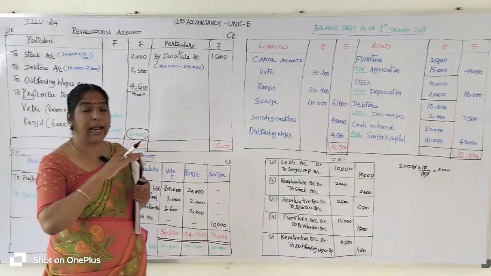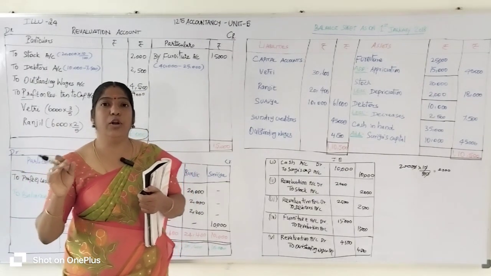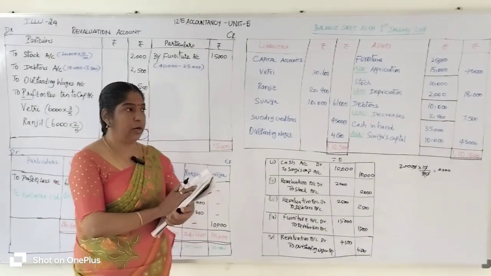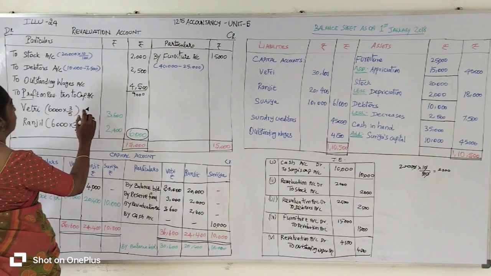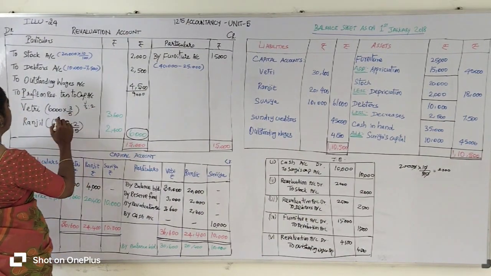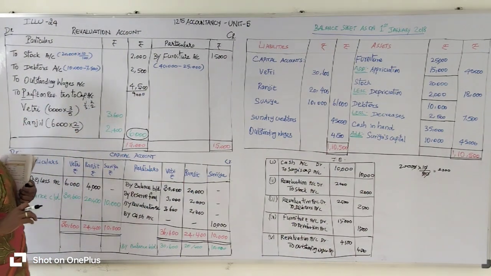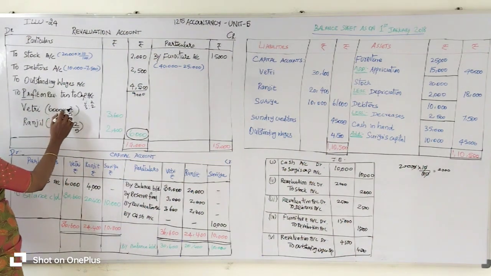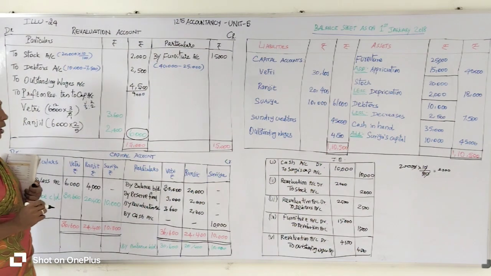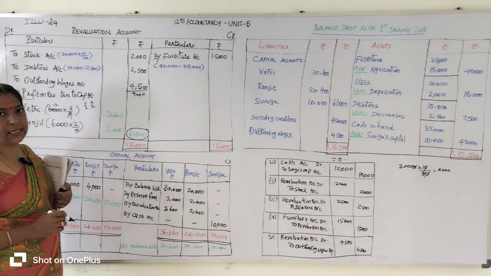Then immediately you transfer the profit on revaluation account to the old partners in their old profit sharing ratio. Who are the old partners? Vetri and Ranjit are the old partners. Their old profit sharing ratio is 3:2. 3 goes to Vetri and 2 goes to Ranjit. First we calculate Vetri's profit: 6,000 into 3 by 5. 1 5 is 5, 12 5s are 60. Now we multiply 3 into 12, which is 36, so 3,600 rupees.